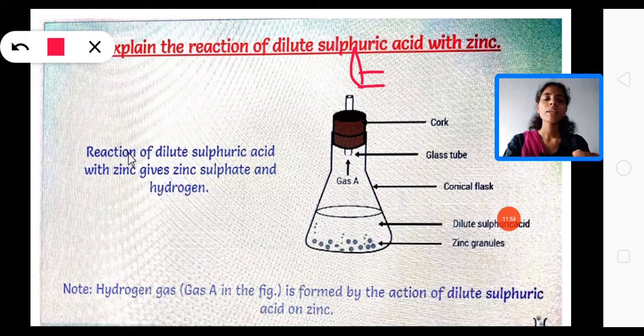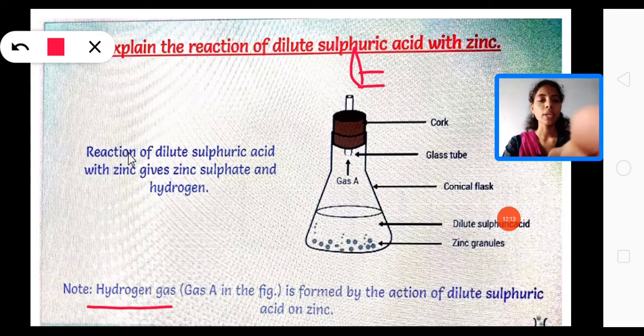When we bring the burning matchstick near the mouth of this glass tube, the matchstick is extinguished with a pop sound. That pop sound indicates the release of hydrogen gas from the solution.